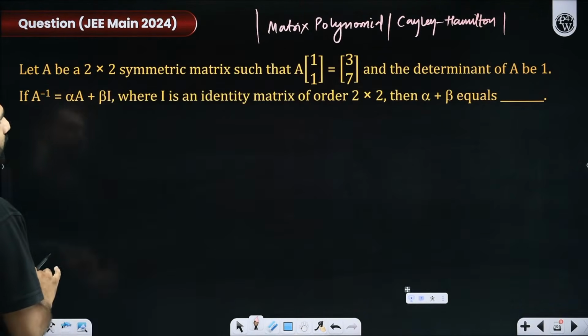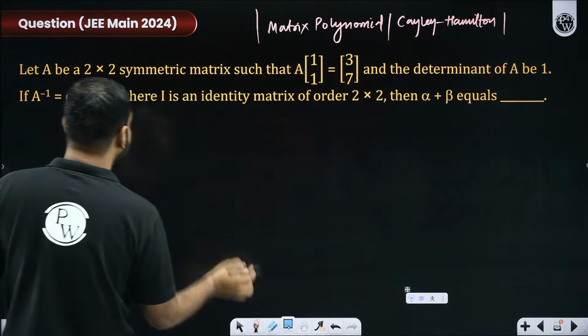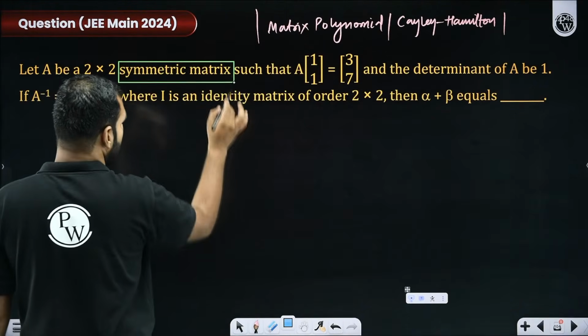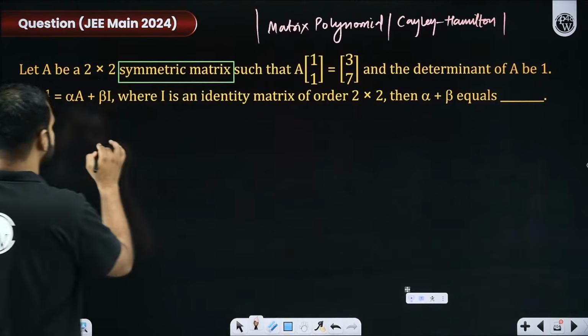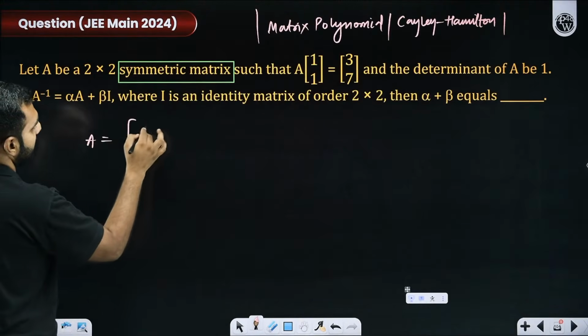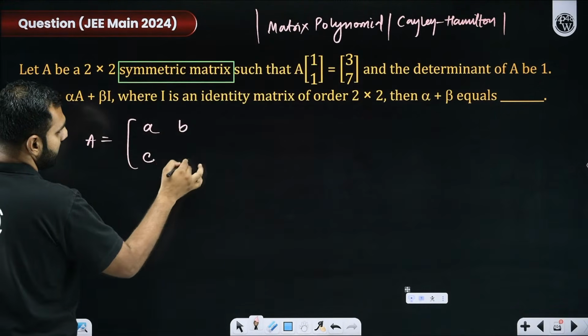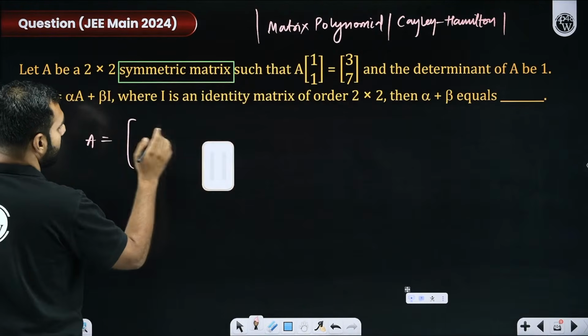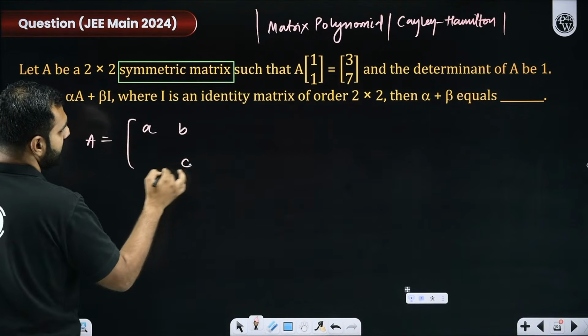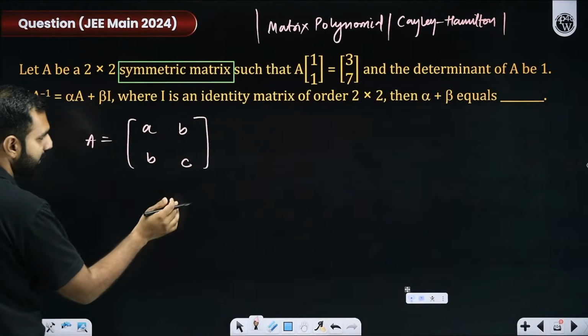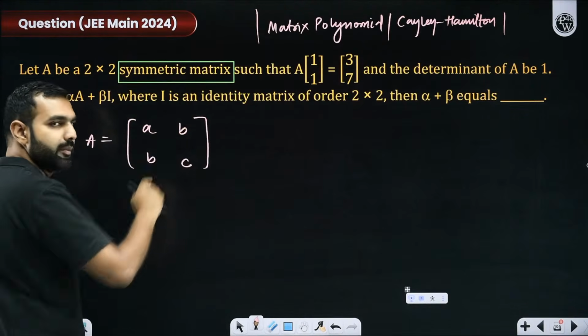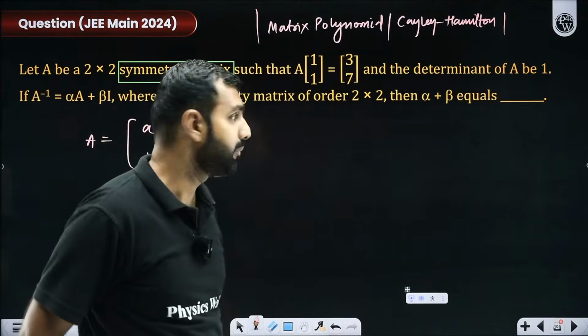A is a 2 by 2 matrix. I am told A is a 2 by 2 symmetric matrix. So if A is a symmetric matrix, can I not take A as a, b, b, c? I'm really sorry, a, b, b, c, with b repeated here because it is symmetric. So the diagonal could be anything, but these two will be the same. Yes or no? Everyone, give me a quick response.